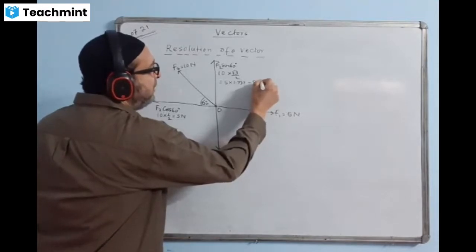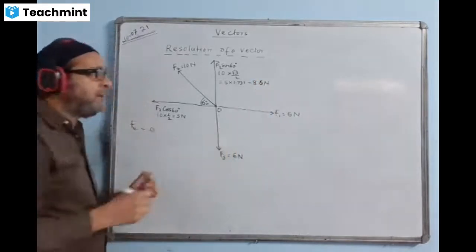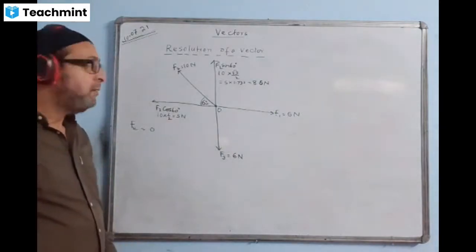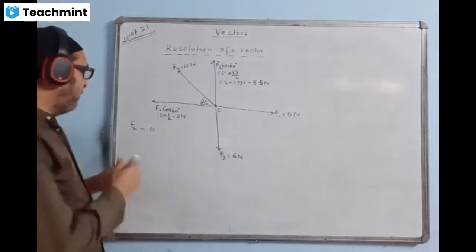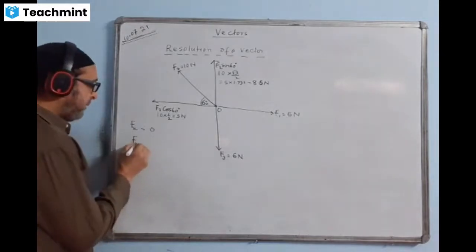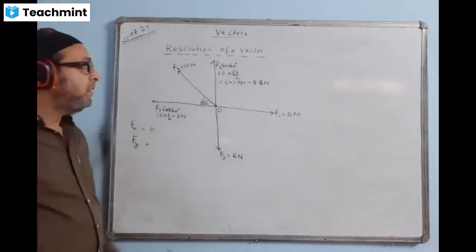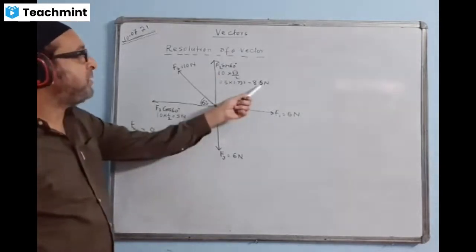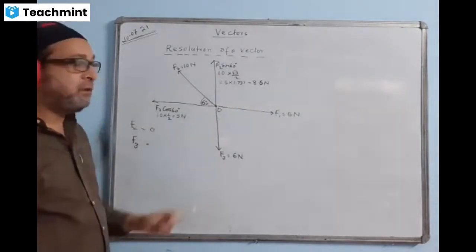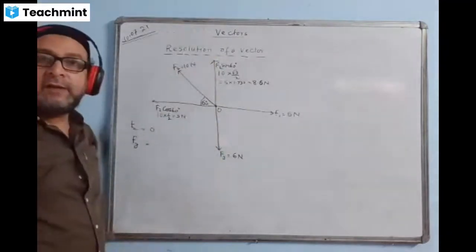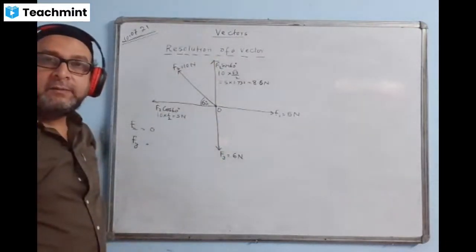I will write directly, 8.6 Newton. Approximately 8.6 Newton is coming. Now I take the Fy value. Upward force is 8.6 Newton and downward force is 6 Newton. They are again in opposite direction. The resultant will again be subtraction.